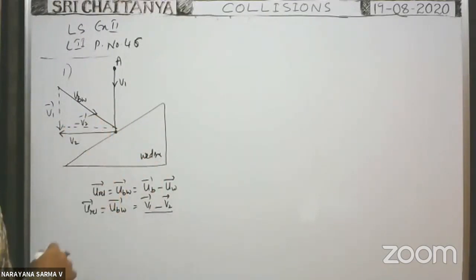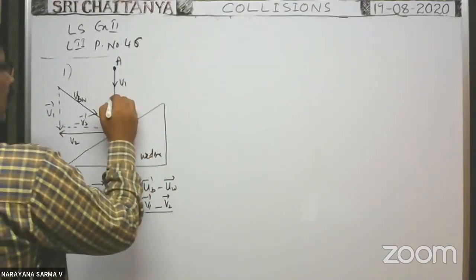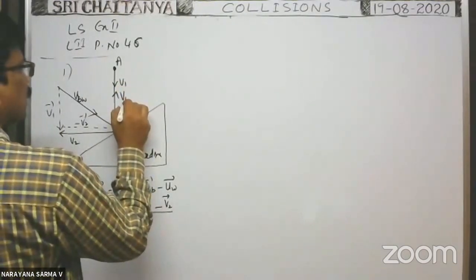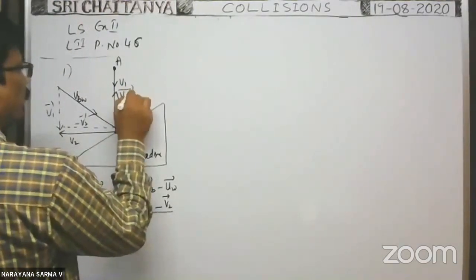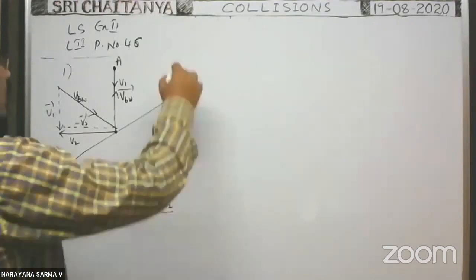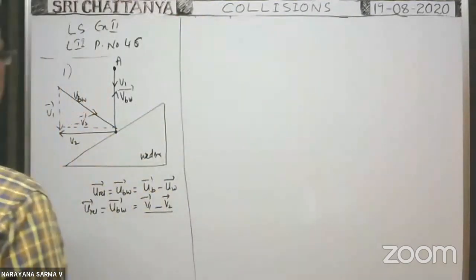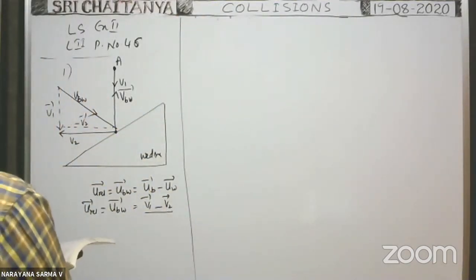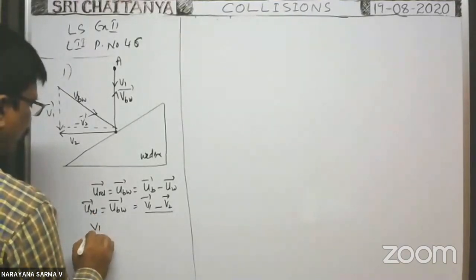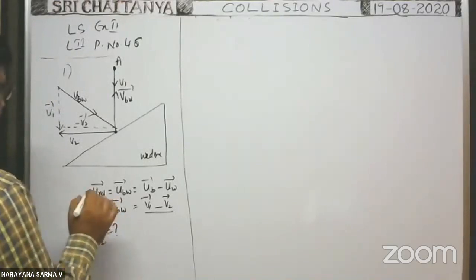But after collision, the velocity of the ball with respect to the wedge must be vertically upwards. That is given in the problem. So in this case, what about the ratio between v1 and v2? That is the question.